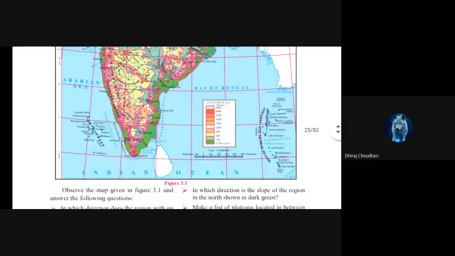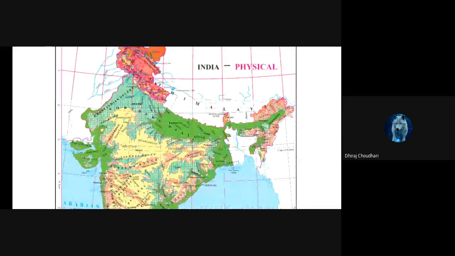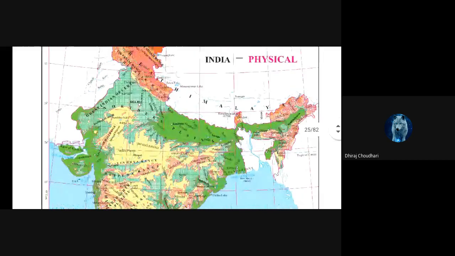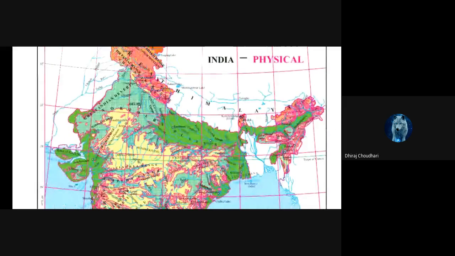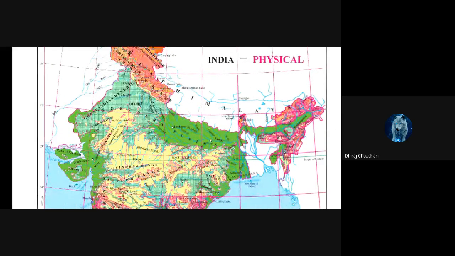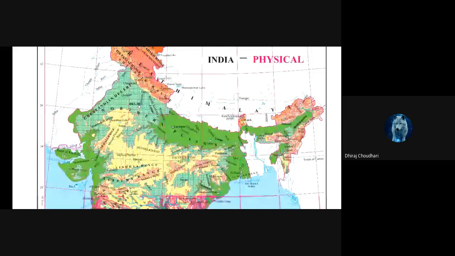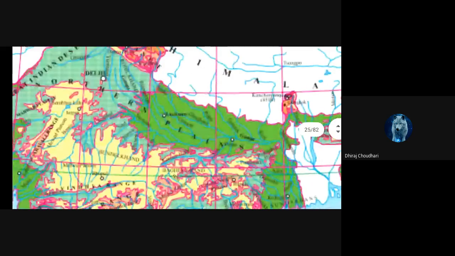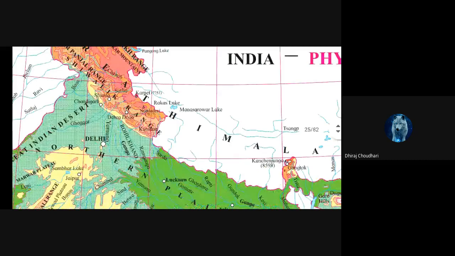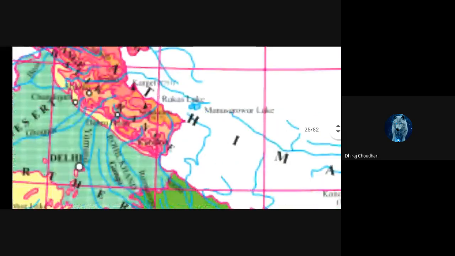हियर इज द मॅप. See here is the Satluj river, very small. Okay, see here is the Satluj river.